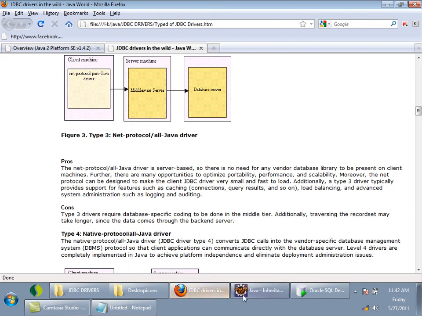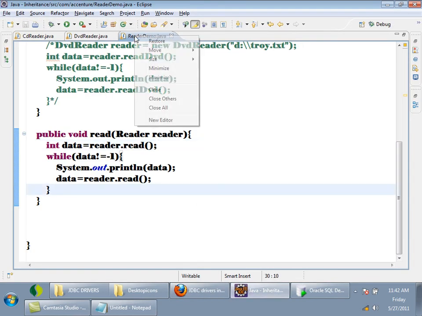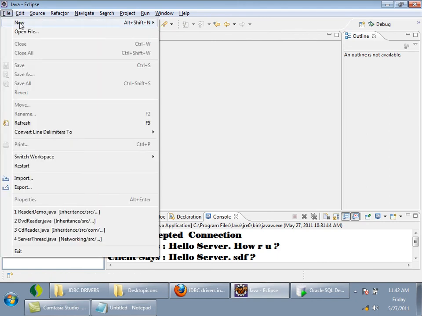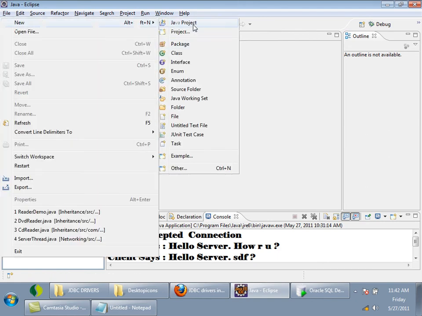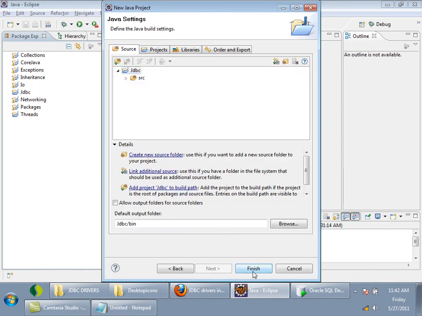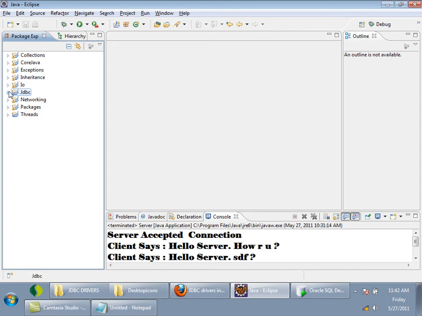Now let us go through the steps. I am going to create a new project, JDBC. Next, finish. Now, as I said, if I want to write database code, I need to have libraries, drivers.